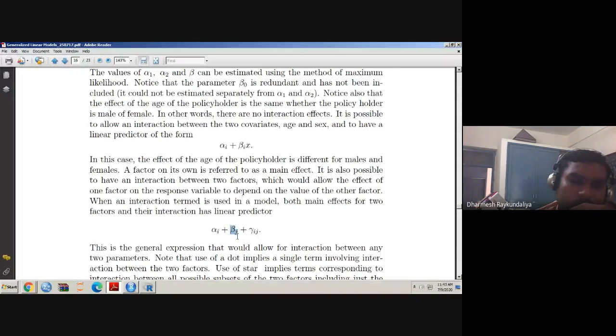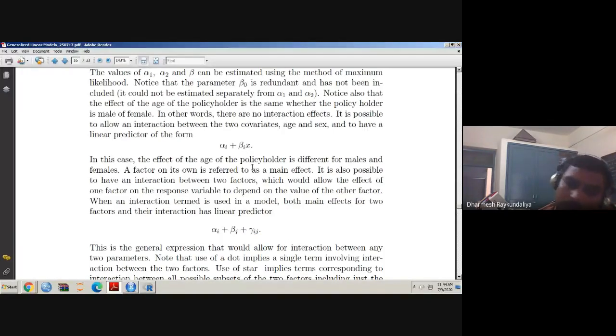It is a main effect due to the second factor, and this is the interaction effect due to the first and second factor. If both the variables are factors, and if you are looking for the main effect as well as interaction effect model, then the linear predictor has this form, where alpha is nothing but the coefficient of main effect, beta j is the coefficient of the main effect of the second factor, and gamma ij is the interaction effect of the factor 1 and factor 2.